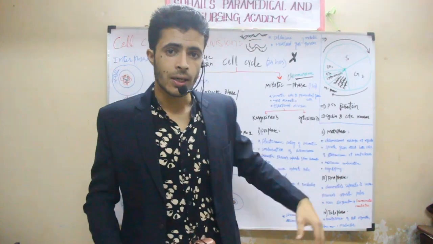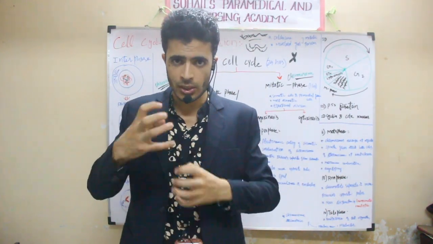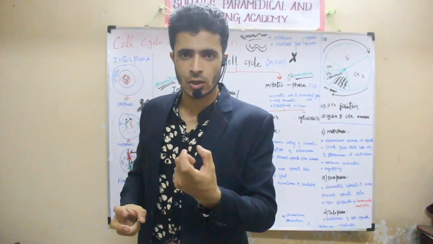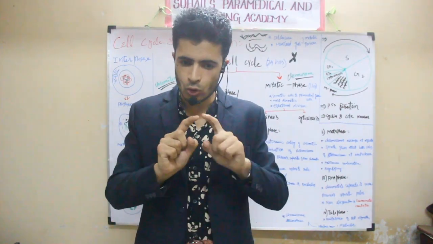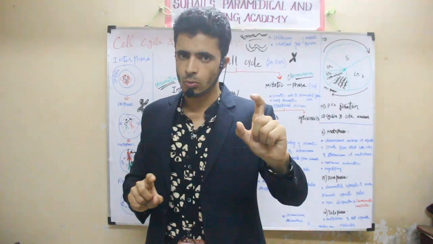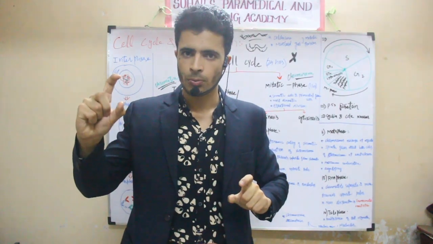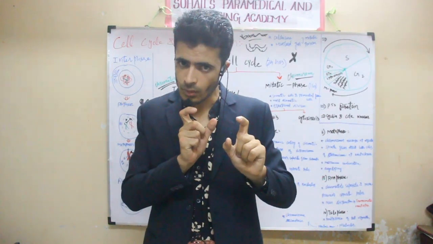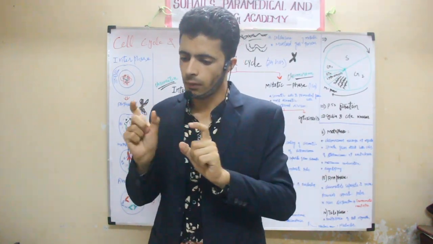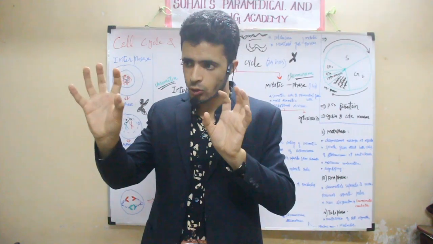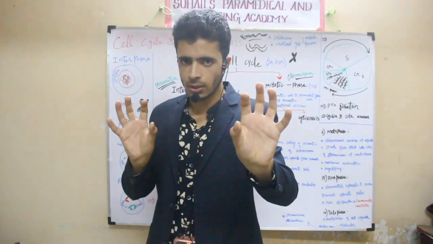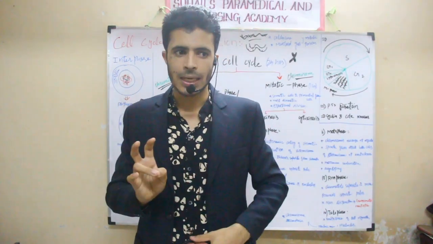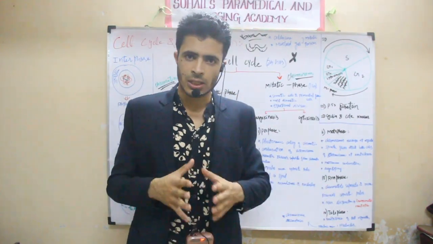After prophase, it will enter into the metaphase. In metaphase, more condensation of DNA will occur and there will be the appearance of homologous chromosomes. One homologous chromosome is from the father, one homologous chromosome is from the mother. Each homologous chromosome consists of two sister chromatids. Both are having sister chromatids. Remember that also.